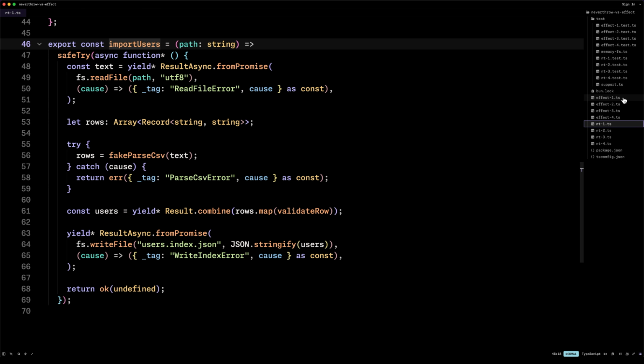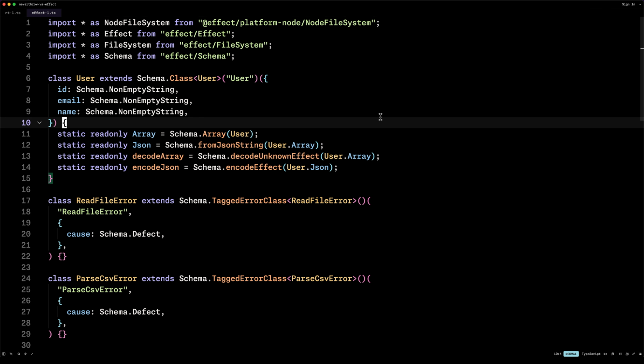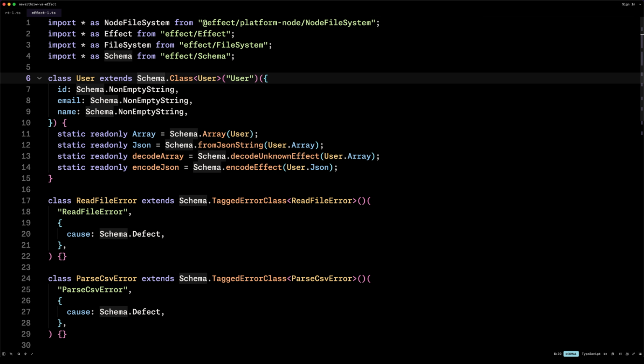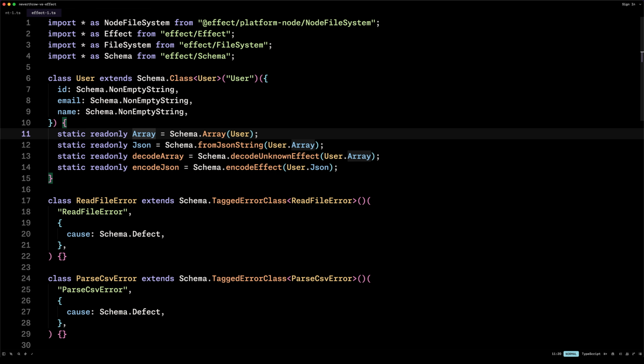Let's now take a look at the Effect version. So for this, since we're using Effect, we get Schema, so the runtime validator. So there's no need to bring over another library like Zod. We have schemas for free, and here we define the same thing: ID, email, and name. And then we attach some static properties.